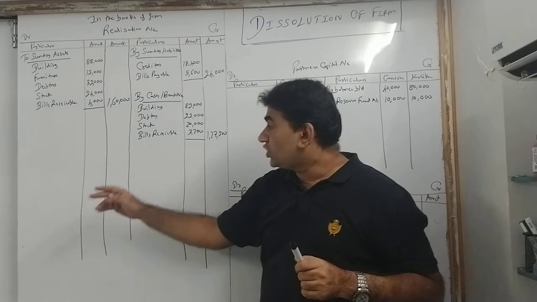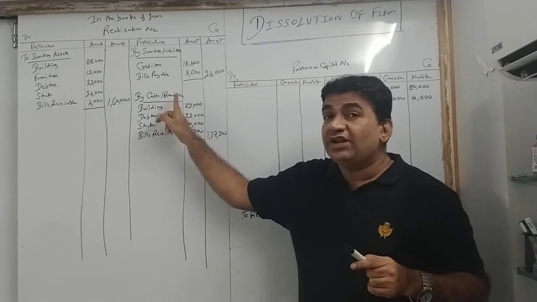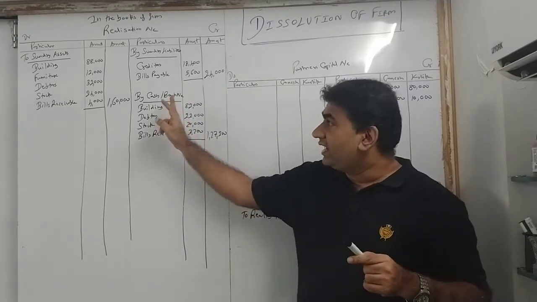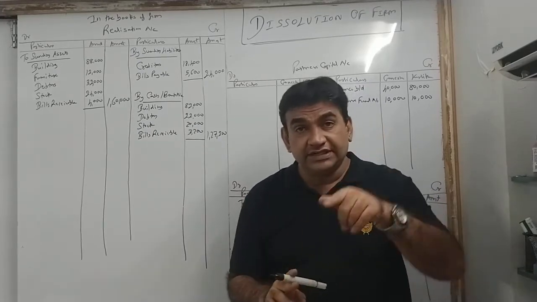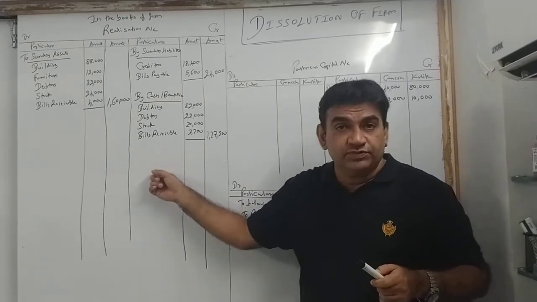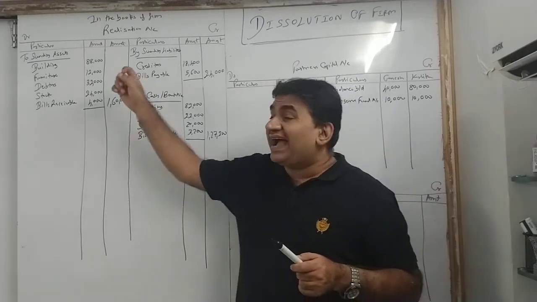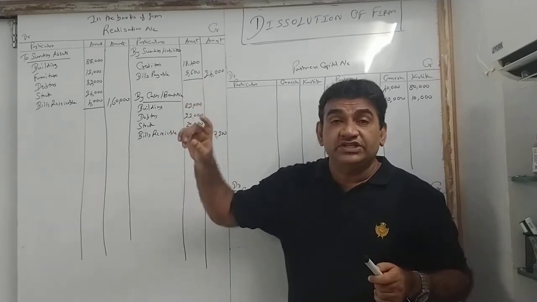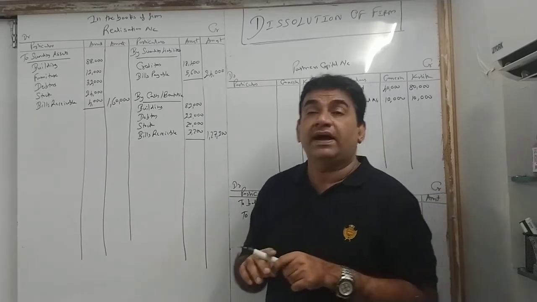So going out, so I will credit. If I get money, which I got here, I wrote by cash bank. Asset is going out, so we credit. पैसा मिल रहा है तो we write by cash bank. But what is happening? Who has taken over? Ganesh. So instead of writing cash bank, you will write by Ganesh's capital. So if asset is going out, you credit by cash bank. And if asset is going out and taken over by partners, you will not write by cash bank but by Ganesh.